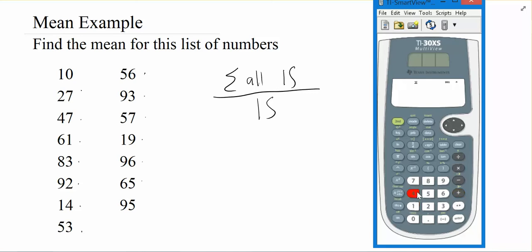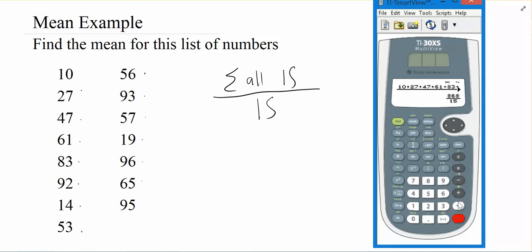Plus 14 plus 53 plus 56 plus 93 plus 57 plus 19 plus 96 plus 65 plus 95. Whew. And then arrow down to the bottom and say, let's divide that all by 15.